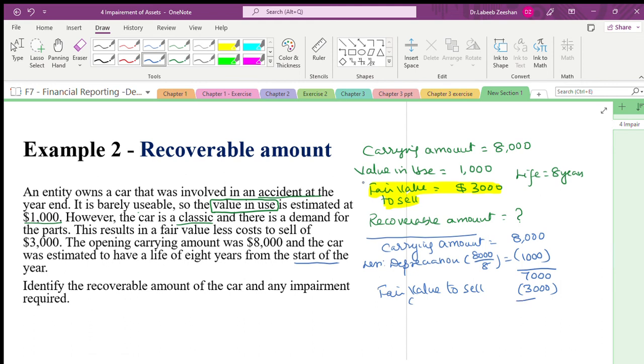What is the impairment loss? The impairment loss is 4000.